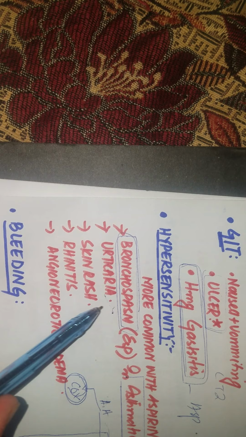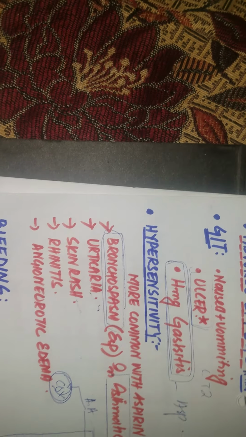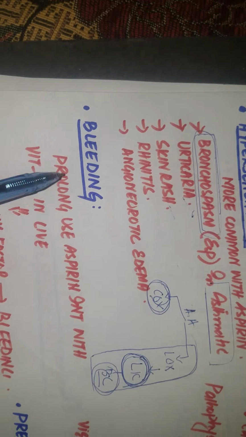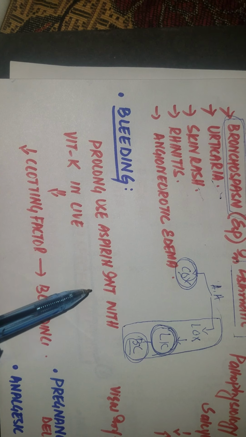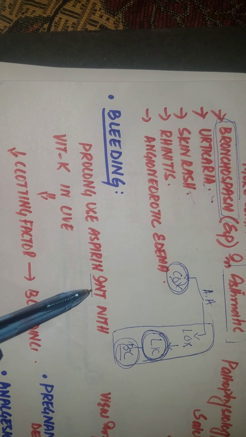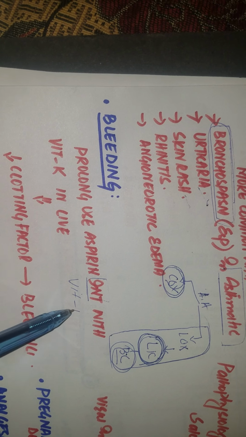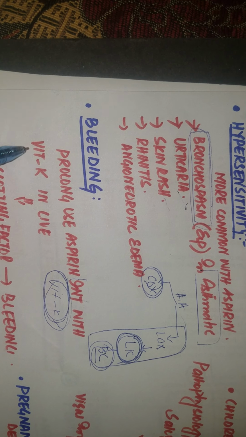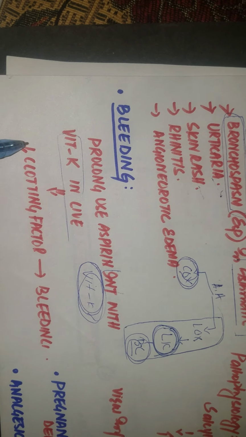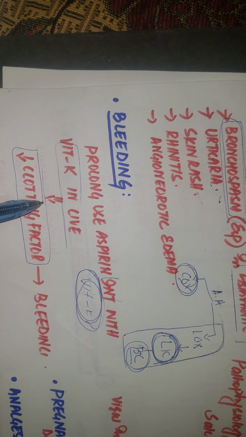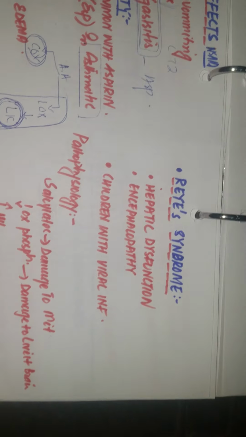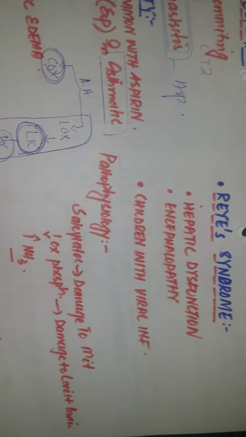Moreover, they can cause urticaria, skin rash, rhinitis, and angioneurotic edema. The next one is bleeding. We should know that the aspirin has interference with the metabolism of the vitamin K in the liver. It interferes with the functions of the vitamin K. That's why the vitamin K function is decreased and the production of the clotting factors is also decreased, which will finally lead to bleeding.